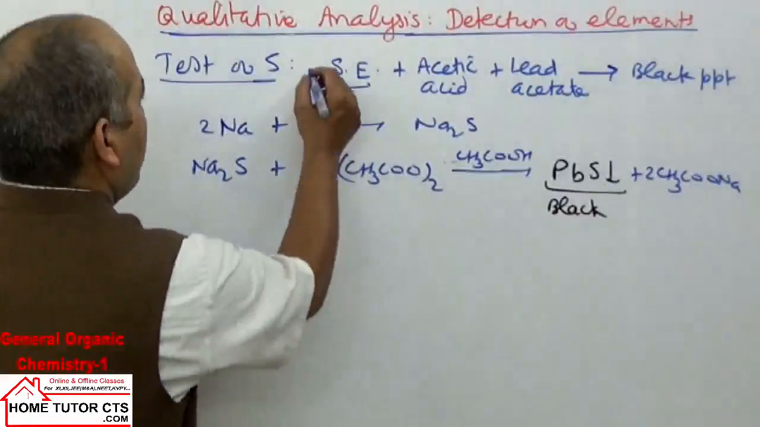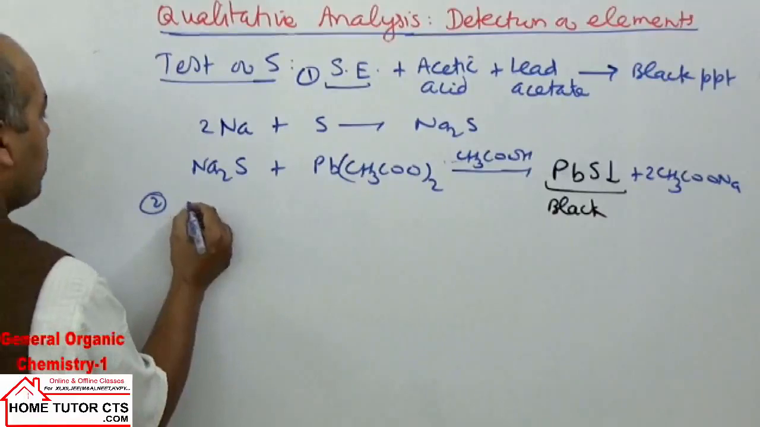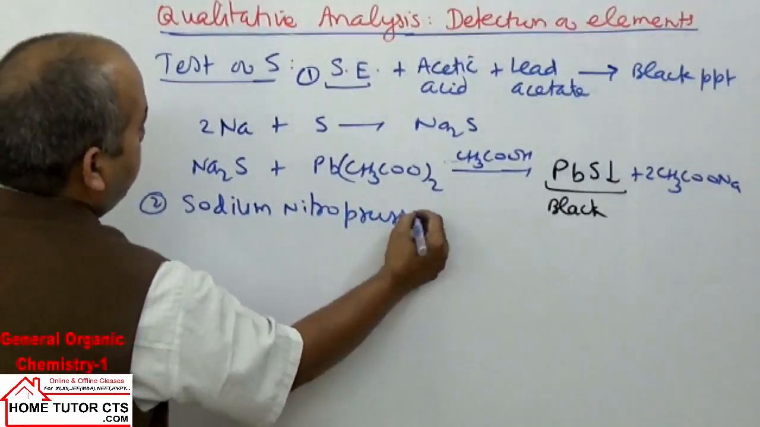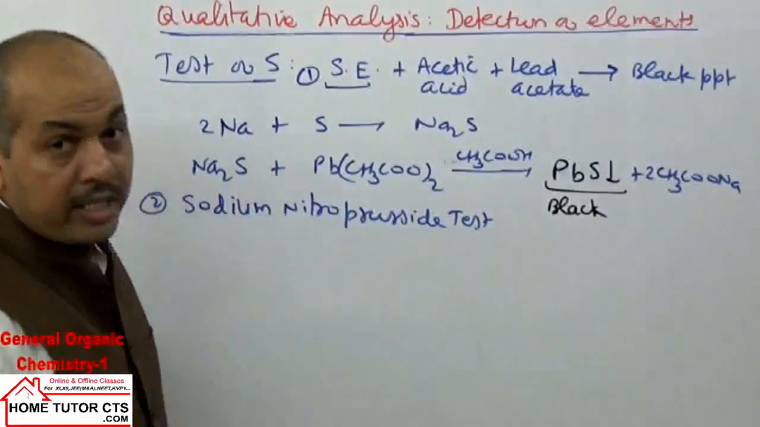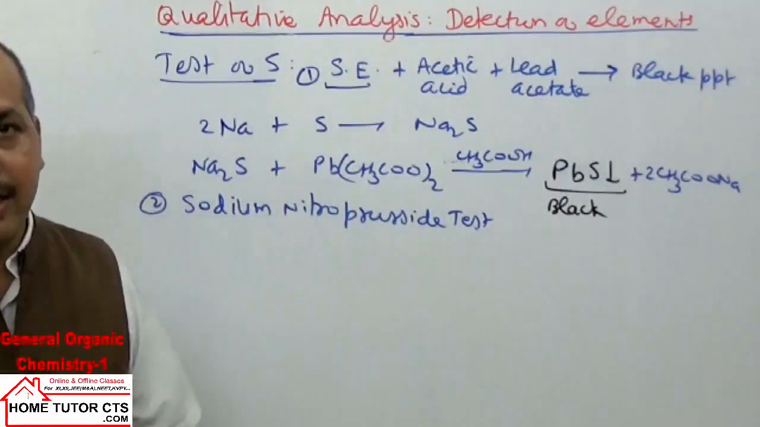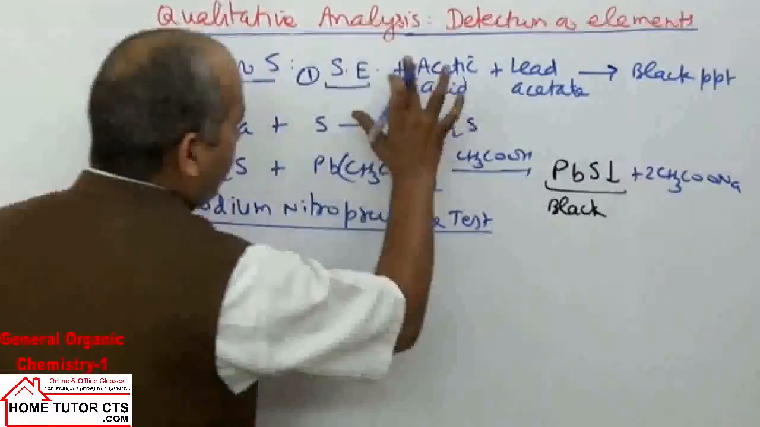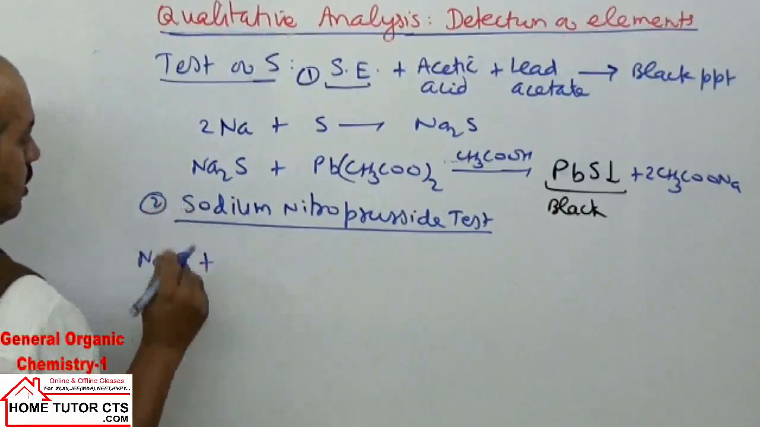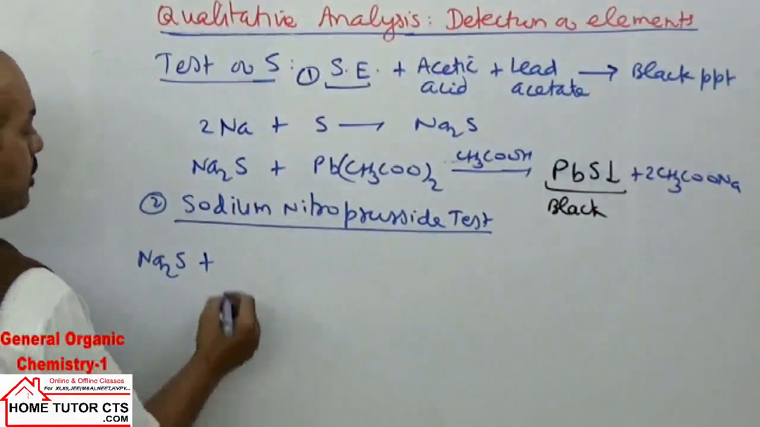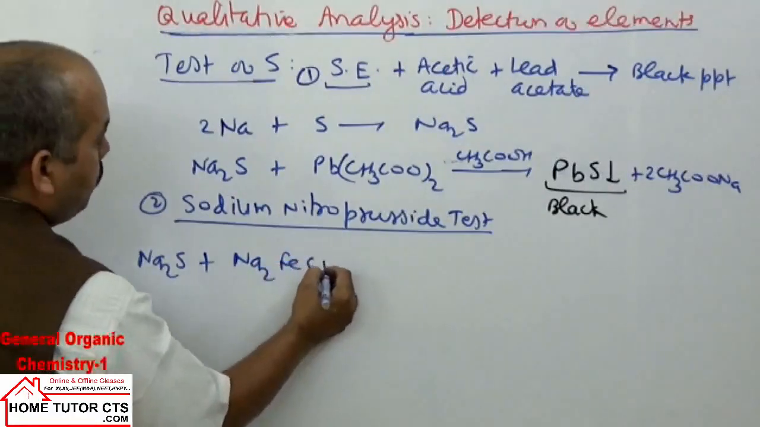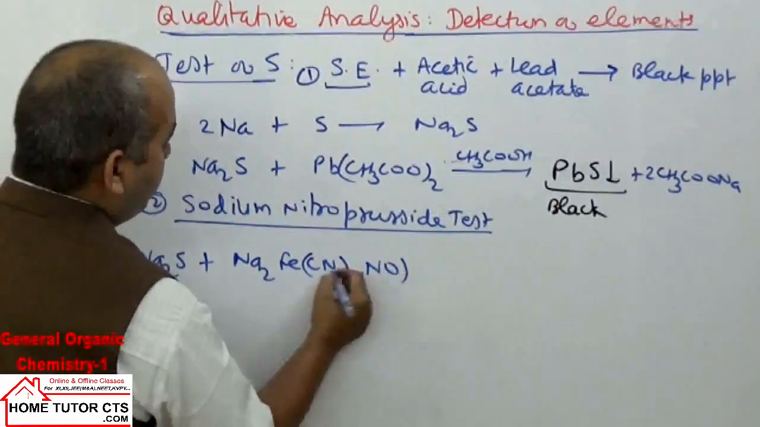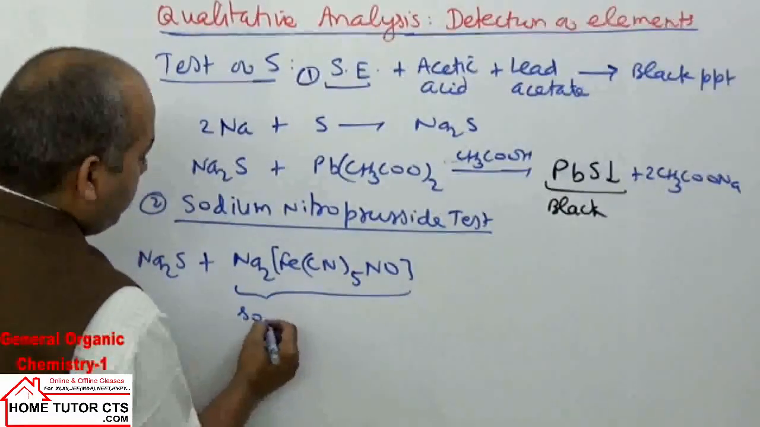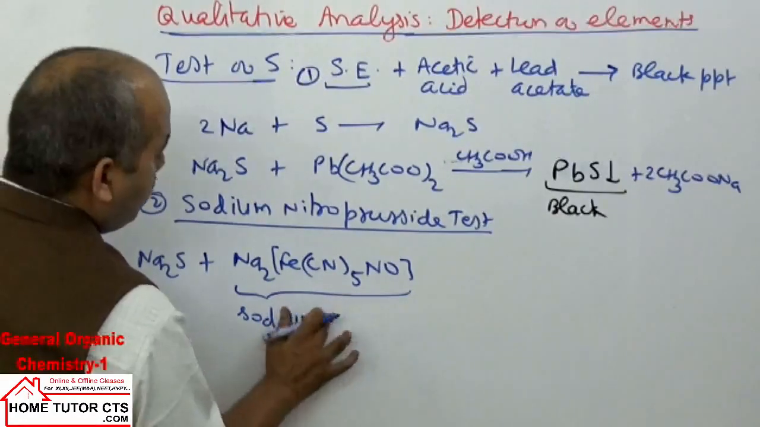That is one test. We can have one more test here. The second test is called the sodium nitroprusside test. What happens here? We again take sodium extract that contains sodium sulfide. We add this compound called sodium nitroprusside. What is its formula? Na2[Fe(CN)5NO]. This compound is called sodium nitroprusside.